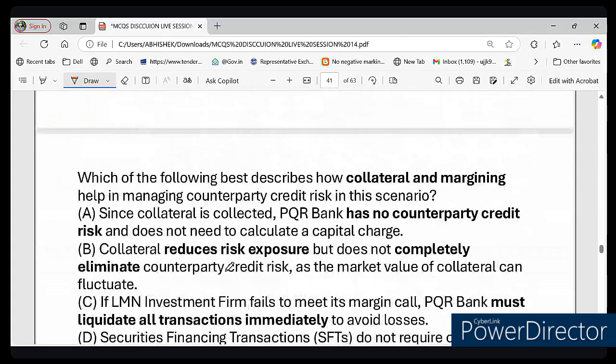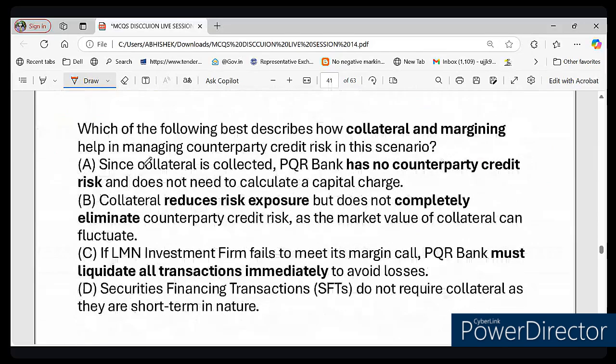Which of the following best describes how collateral and margining help in managing counterparty risk in this scenario? Option A. Since collateral is collected, PQR Bank has no counterparty credit risk and does not need to calculate a capital charge. Option B. Collateral reduces risk exposure but does not completely eliminate counterparty credit risk. Option C. If Element Investment Firm fails to meet its margin call, PQR Bank must liquidate all transactions immediately to avoid loss. And option D. SFT, that is security financing transactions, do not require collateral as they are short term in nature.